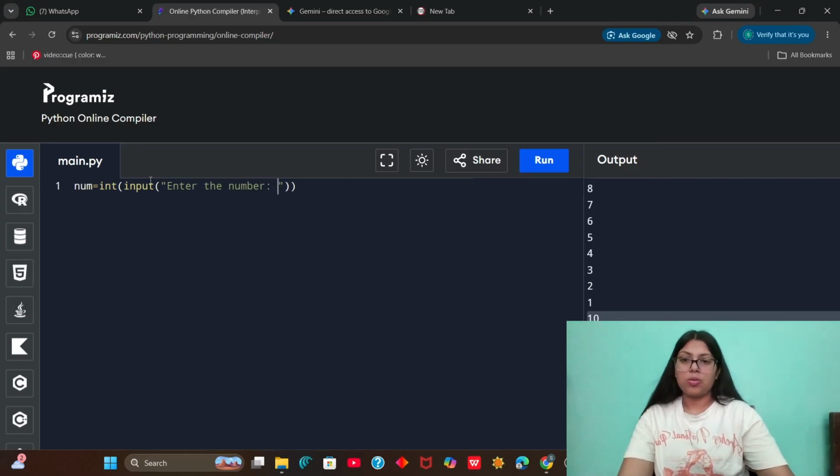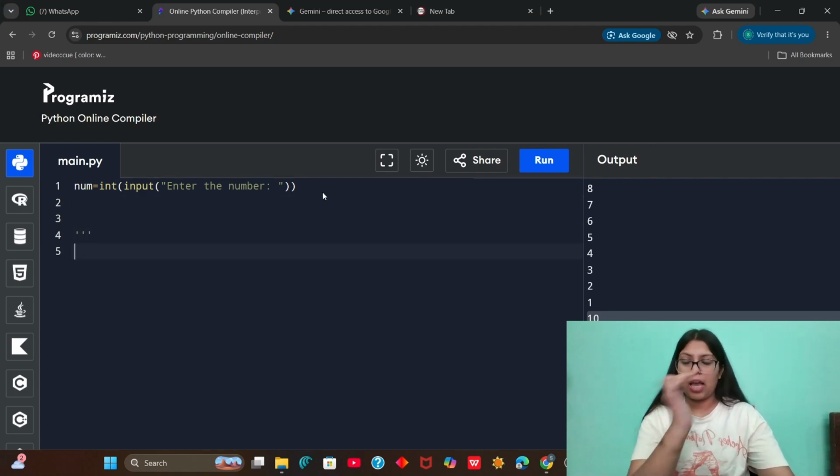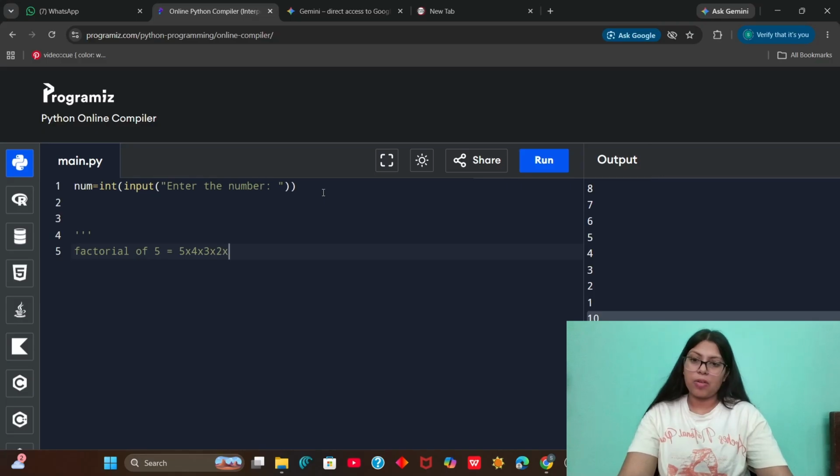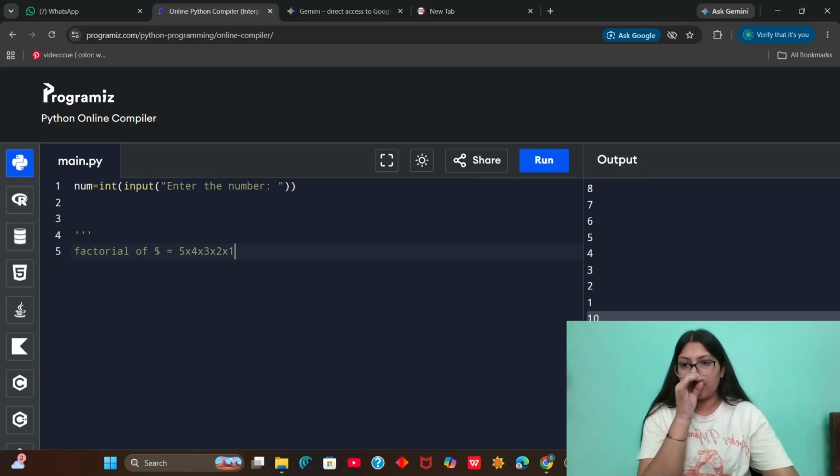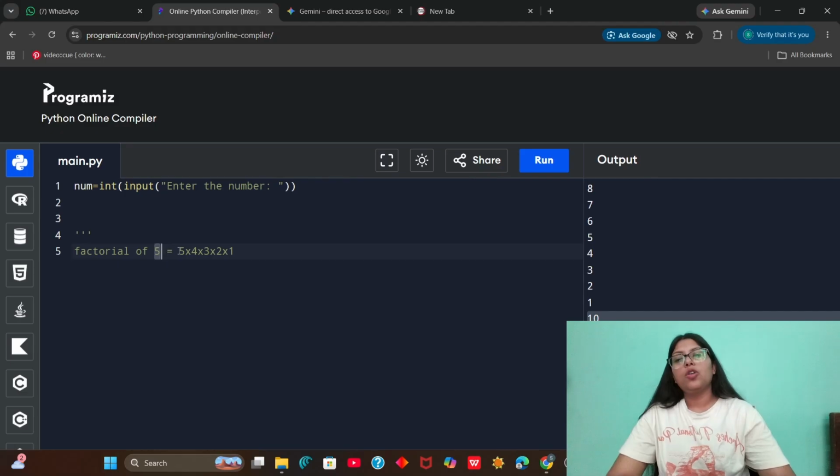Yeah. So wait, let me first remind you what factorial is before we start the execution. If I tell you the factorial of 5, then you have to do this basically. This is what a factorial means. Starting from 5 down to 0, you have to multiply each of the values, and the final value is stored, and that value is called the factorial. This is what the factorial is.